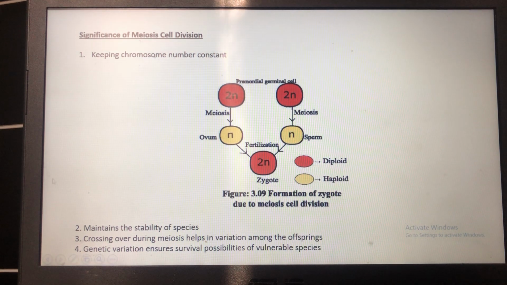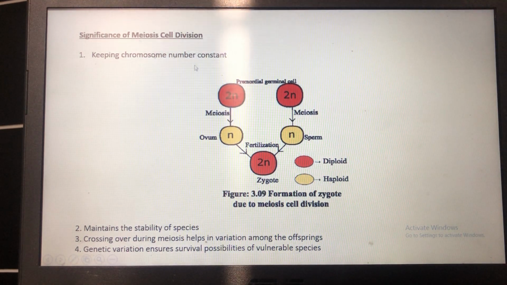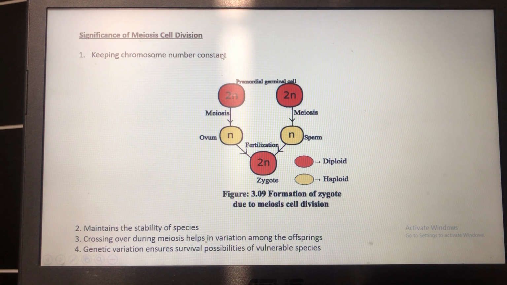We are saying that meiosis cell division is responsible for keeping the chromosome number constant from generation to generation. But how does it do it? So, in case of sexual reproduction, we know that from primordial germinal cells or somatic reproductive cells, 2 individual gametes will be produced.